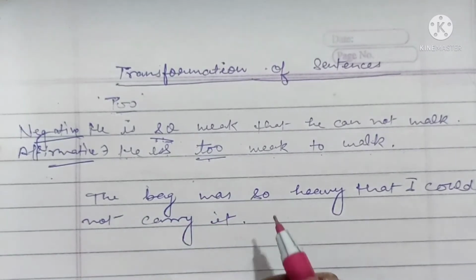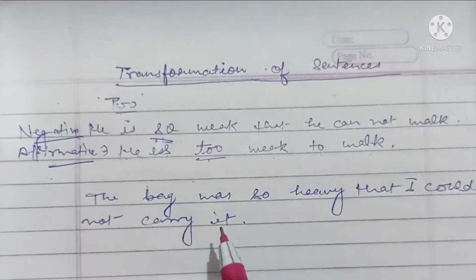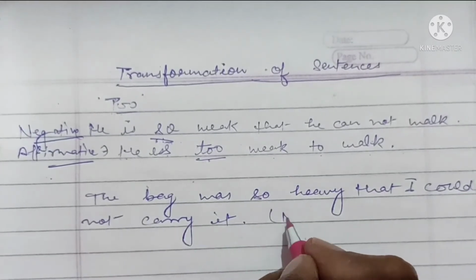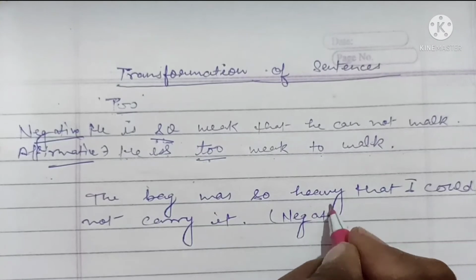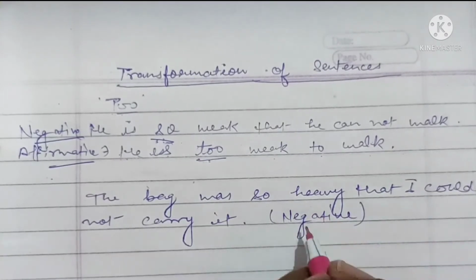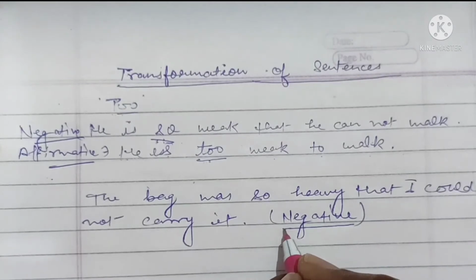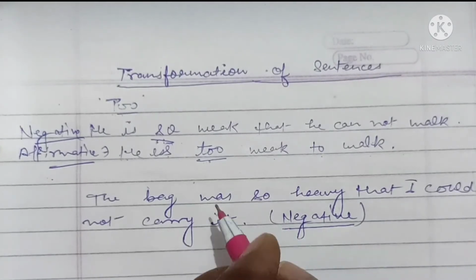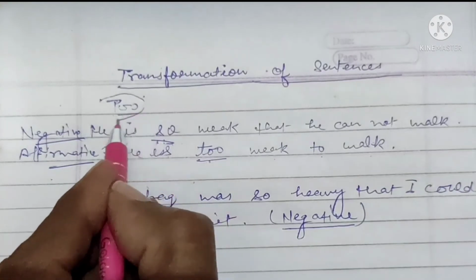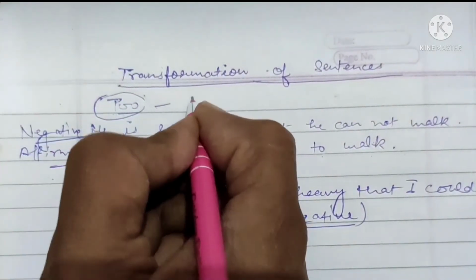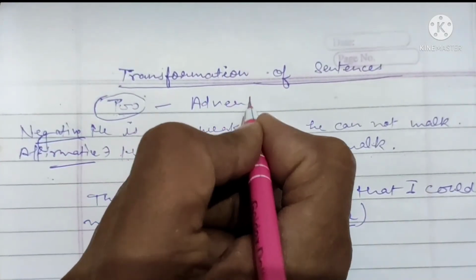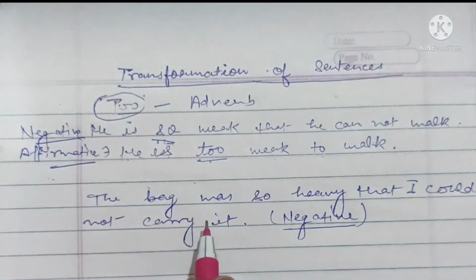Okay, once again this sentence is negative. You have to keep in mind, we are just doing the opposite of the affirmative of the sentences having adverb too, which we have done in our previous video.